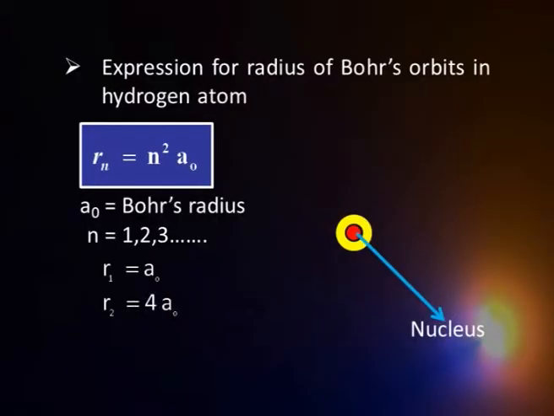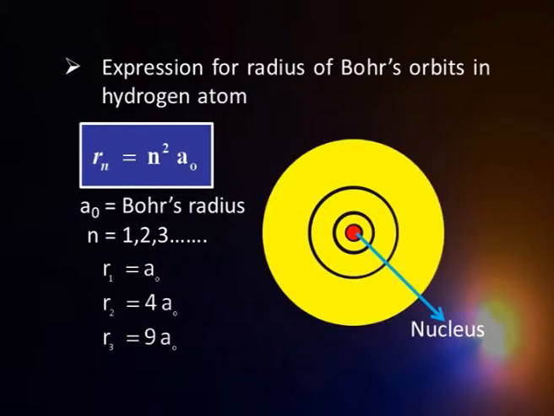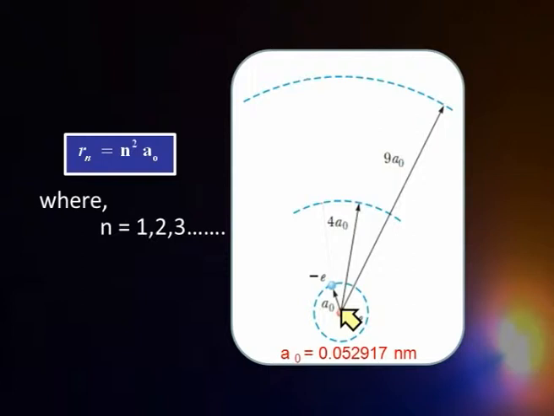When n is equal to 2, Rn becomes 4 times a naught, the third will be at 9 times, the next will be 16 times. So what you find is that the nucleus is right in the center, the energy levels are the first here, then the third one, the fourth, and the distance goes on increasing as the square of the quantum number.